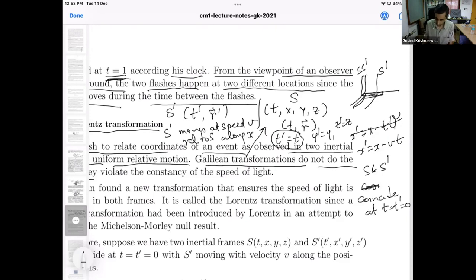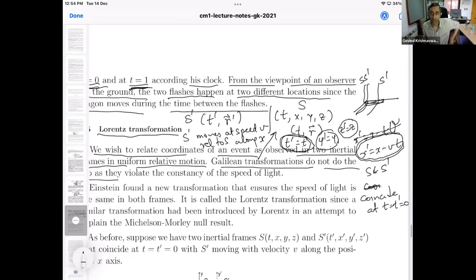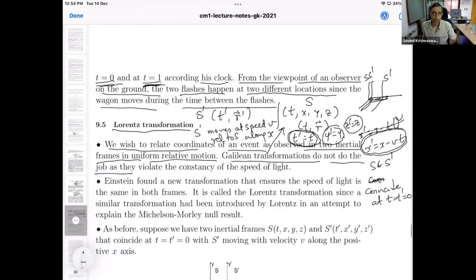Galilean transformations say that the times are identical, the spatial coordinates in orthogonal directions are unchanged, but the spatial coordinate along the direction of motion is related in this manner, x prime equal to x minus vt. So this is called a Galilean transformation. We did examine what this would imply for the speed of light in the two frames, and we arrived at a contradiction. That is, the speed of light would be c minus v, and that contradicts the second postulate of relativity.